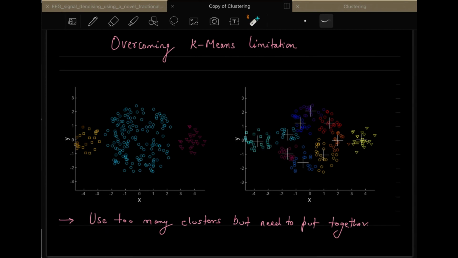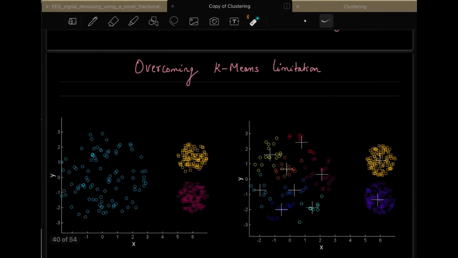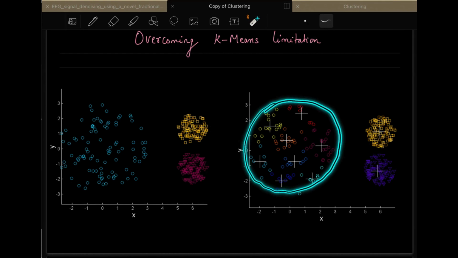So in this case, you can use multiple such clusters and form that single cluster, and the only way you can do it is by joining these clusters, but you have to find a way of doing it. The second thing, for this particular case also, is to do similar over-clustering, and with this, try to find a way to cluster all these clusters together.